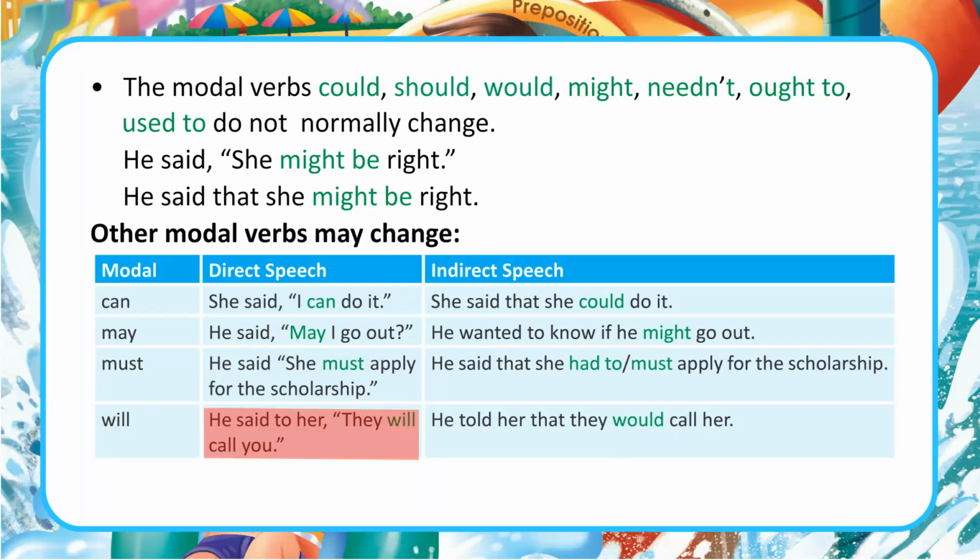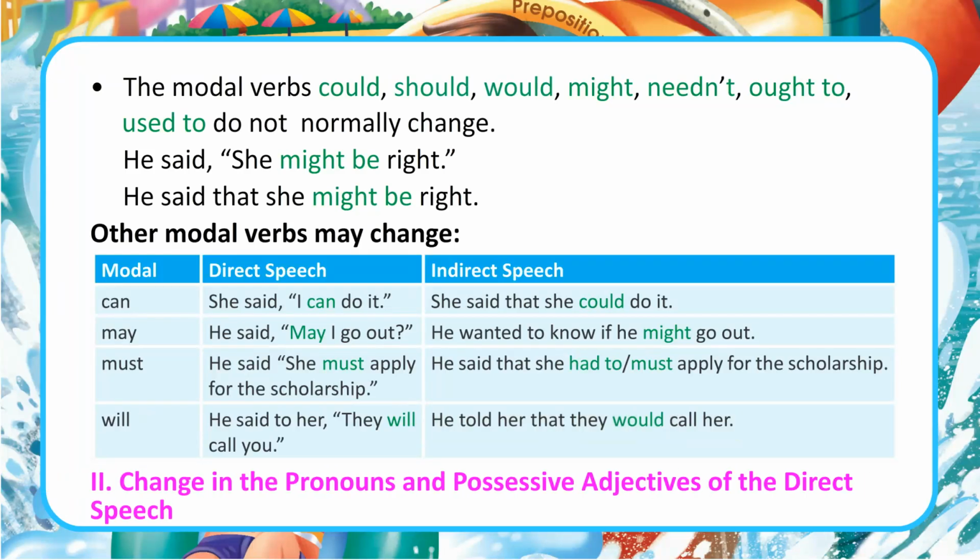Will. He said to her, they will call you. He told her that they would call her. 2. Change in the pronouns and possessive adjectives of the direct speech.